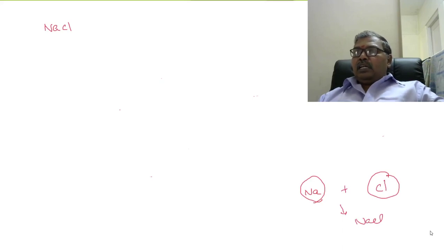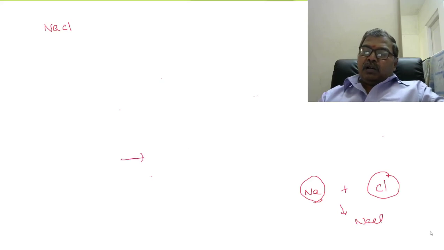Okay. See here, we are not going to study how NaCl is formed from sodium and chlorine. We are going to study the nature of bonding between sodium and chlorine. Understood this fact?